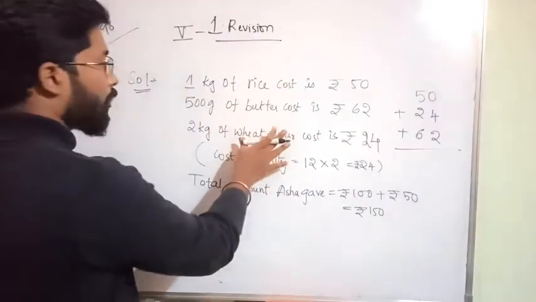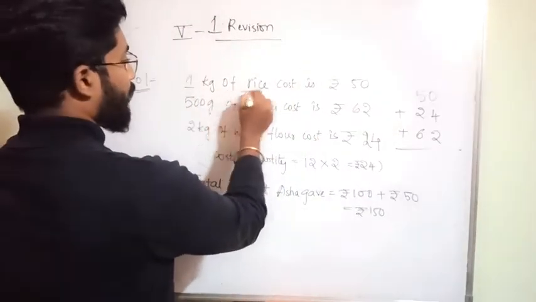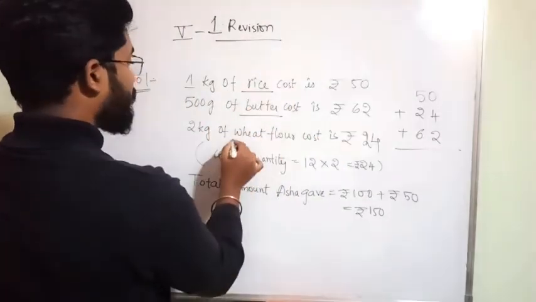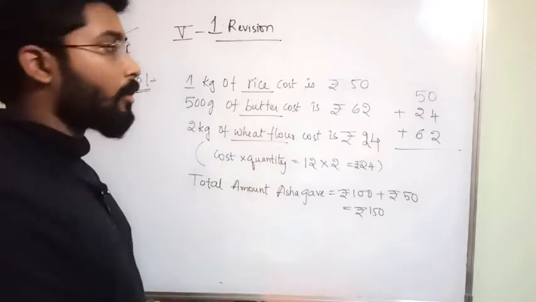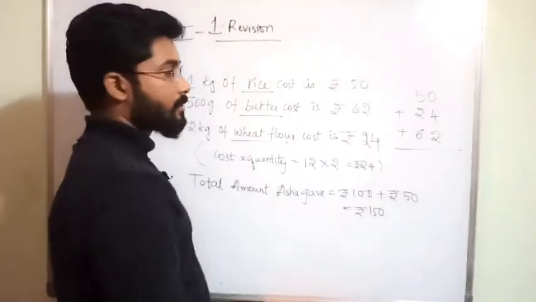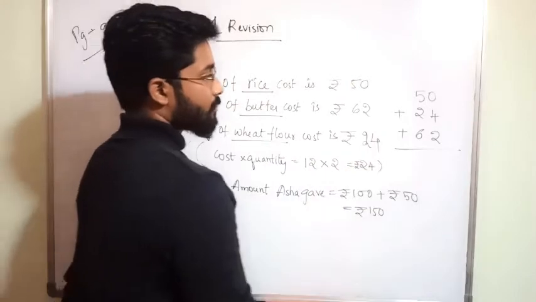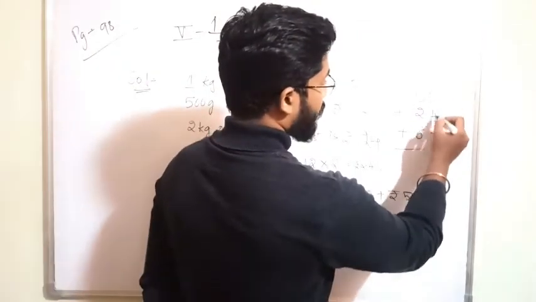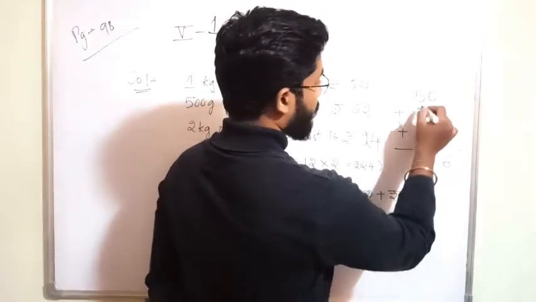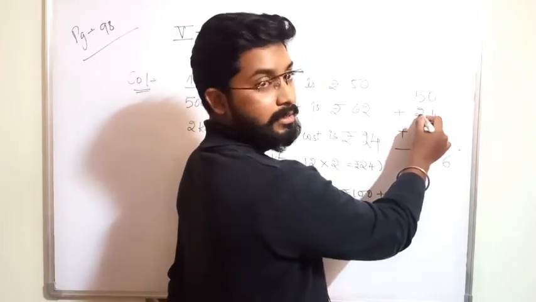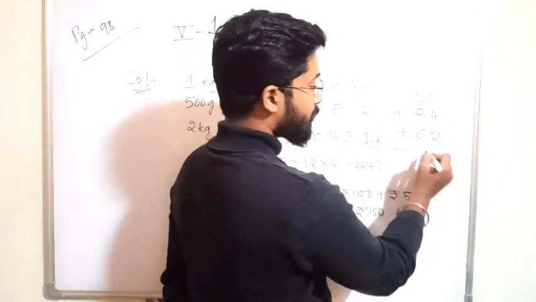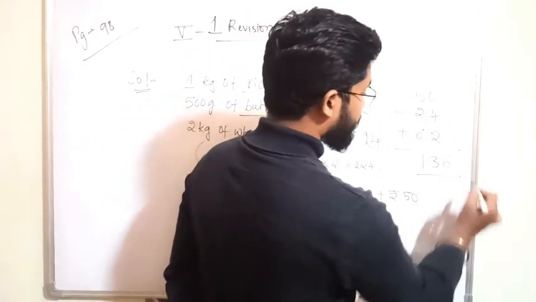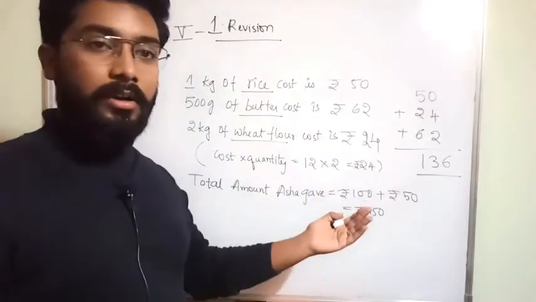This many only she bought, no? She bought rice, she bought butter, and she bought wheat flour. Only 3 she bought. So you have to add all the costs of these. So how much will you get? 0 plus 4 plus 2, 6. 5 plus 2, 7. 7 plus 6, 13. 136 rupees she bought.